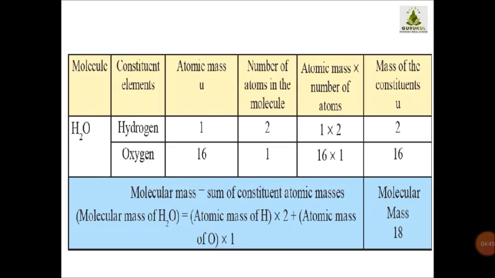So molecular mass is equal to the sum of the constituent atomic masses. Once again go through this video, see the description twice and thrice. Then you will understand how to derive the molecular mass of any substance. Okay children. Bye. Stay safe. Stay home.